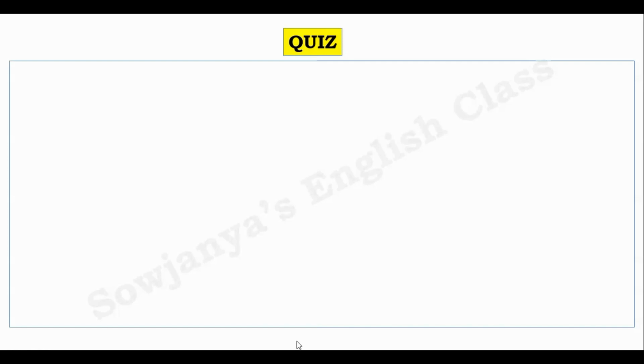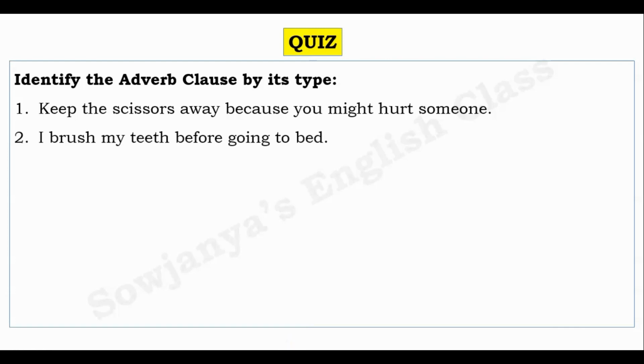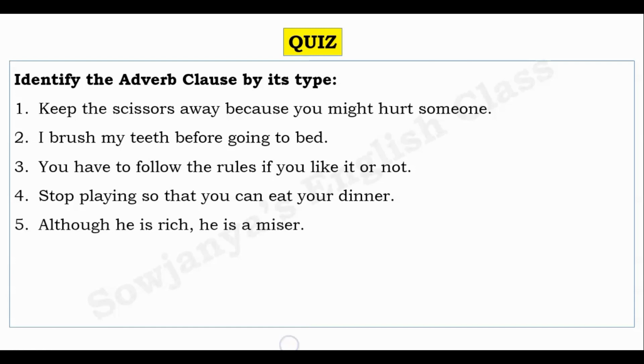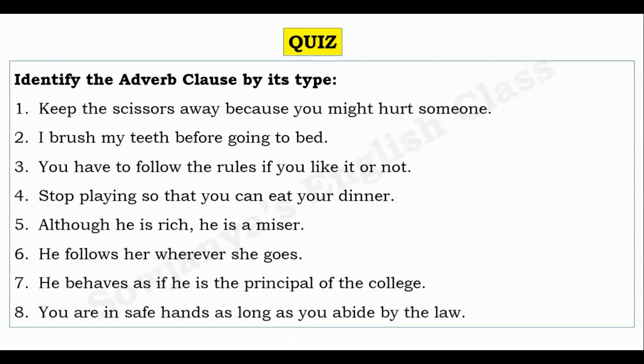And this is the time for the quiz. Simple one. Identify the adverb clause by its type. Keep the scissors away because you might hurt someone. I brush my teeth before going to bed. You have to follow the rules if you like it or not. Stop playing so that you can eat your dinner. Although he is rich, he is a miser. He follows her wherever she goes. He behaves as if he is the principal of the college. You are in safe hands as long as you abide by the law. So this is today's simple quiz.